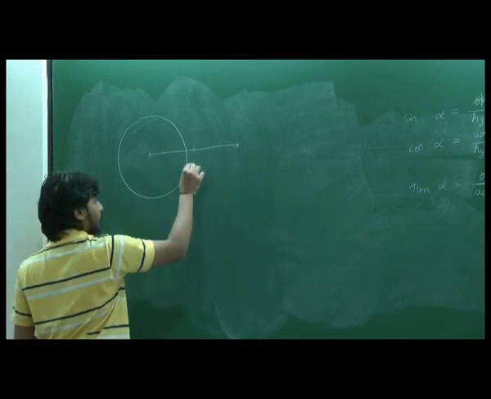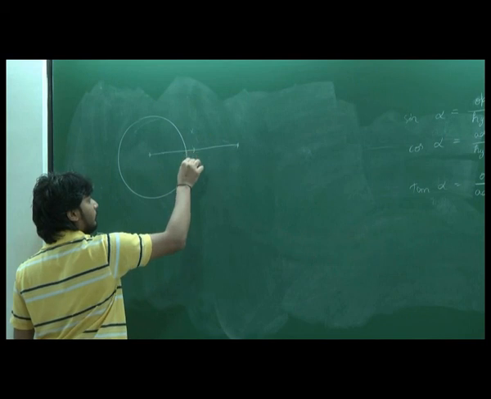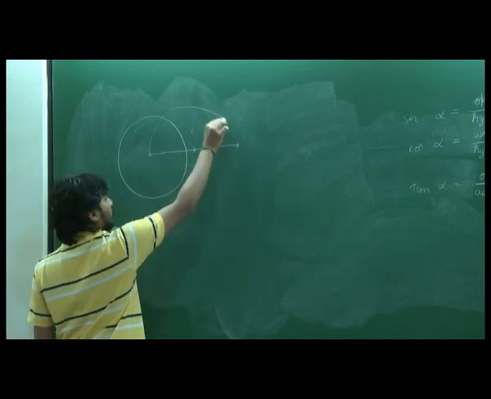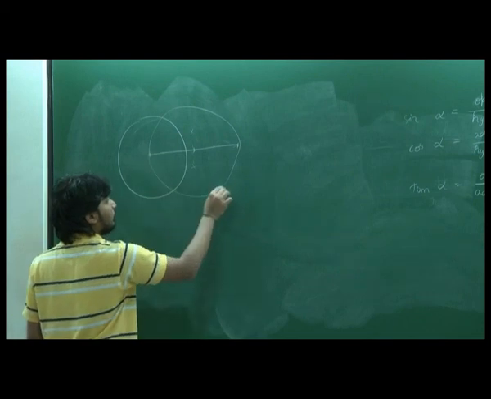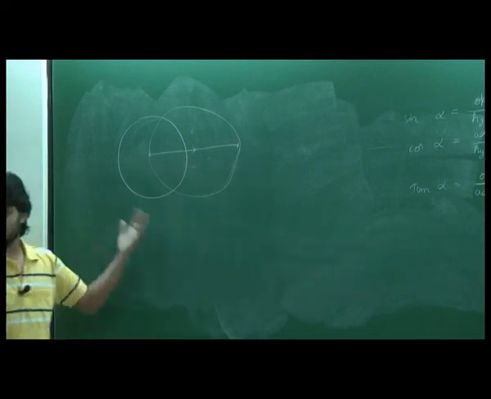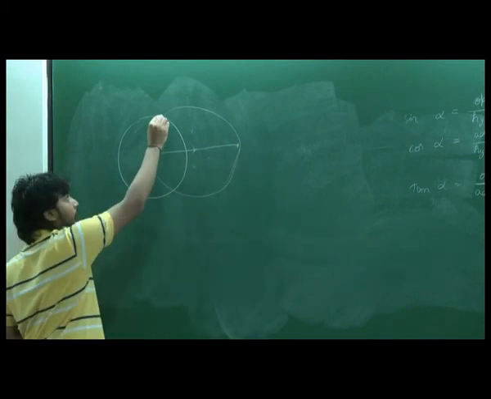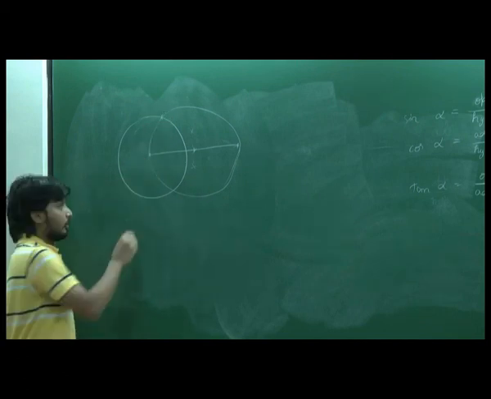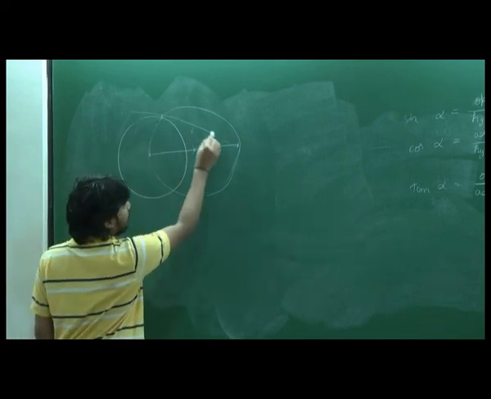Find out the midpoint. How can you find out the midpoint? By perpendicular bisector. Just cut 2 lines and this is the midpoint. Once you get the midpoint, draw a circle. It will pass through both the points because it is a midpoint. Now you get one point here. Draw this. This is our required tangent.